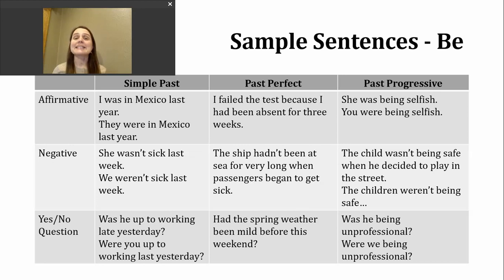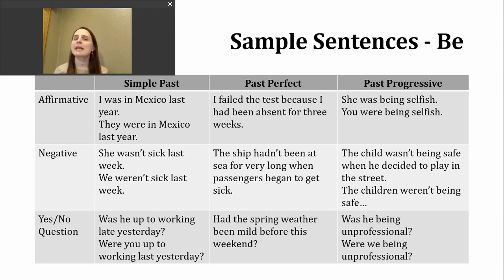If we want to make a sentence in negative in the simple past tense, all we need to do is add not after our be verbs. Here are two examples. She wasn't sick last week. We weren't sick last week.